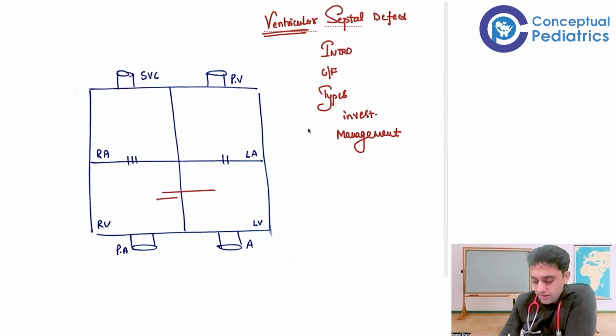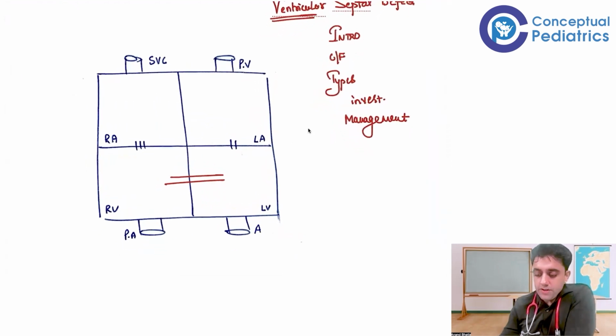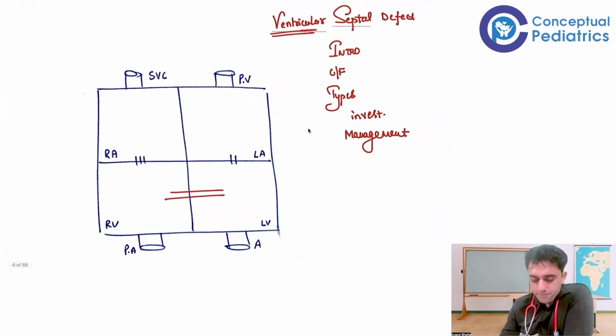VSD, this is the VSD. We all know VSD, it is a ventricular septal defect. In simple words, if I ask you the most simple question on this planet, please tell me, VSD, is it a right to left shunt or left to right shunt? What do you think, guys? Left to right or right to left?